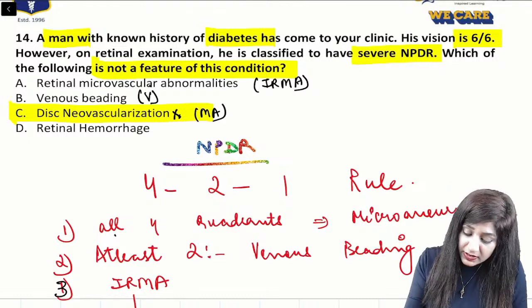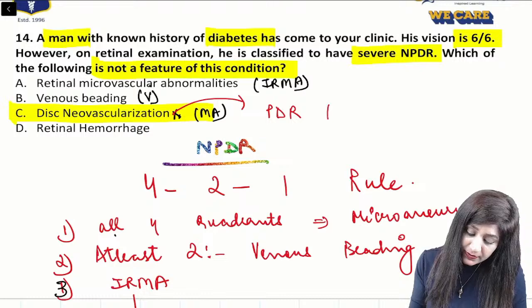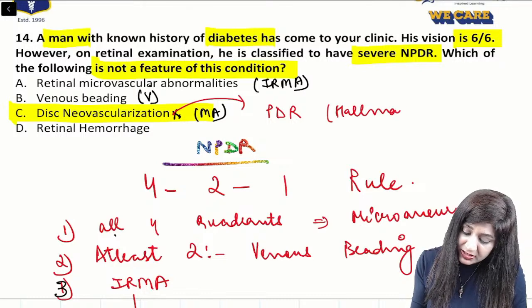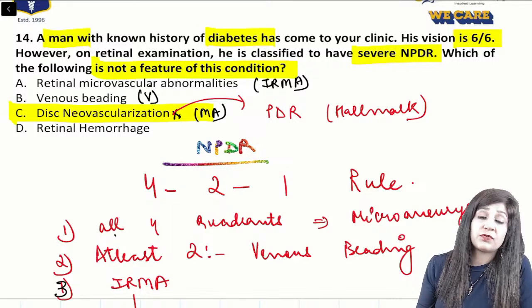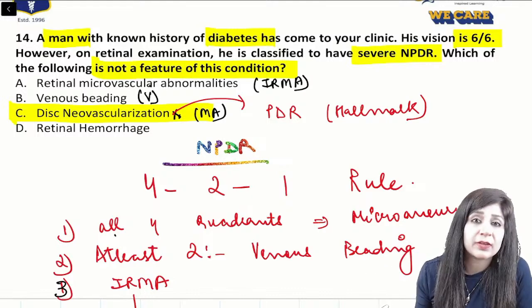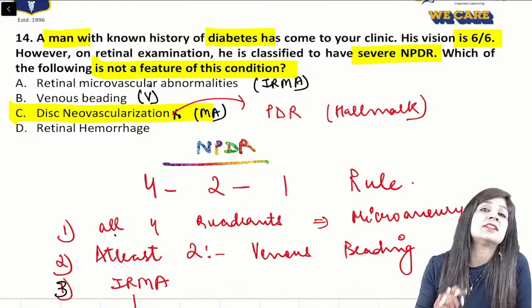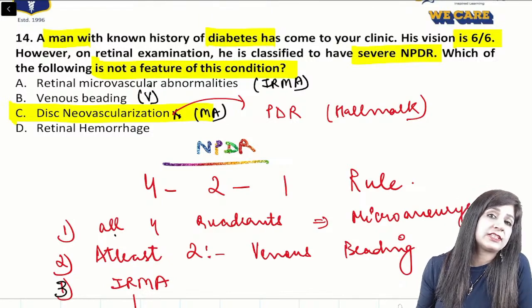This is the criteria of the PDR. It is the hallmark of the proliferative diabetic disease. That is why the answer is disc neovascularization. While the hallmark of NPDR as well as diabetic retinopathy as a whole is a microaneurysm, the hallmark of PDR is the disc neovascularization, or it can be the neovascularization elsewhere also.